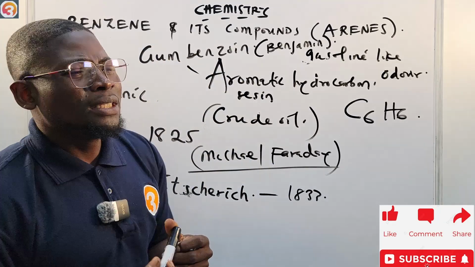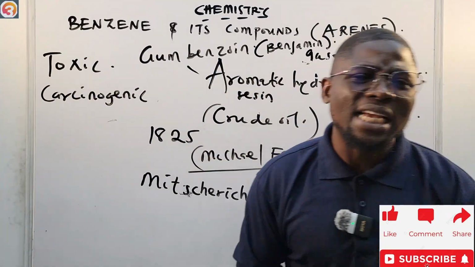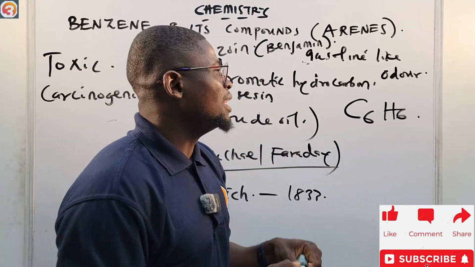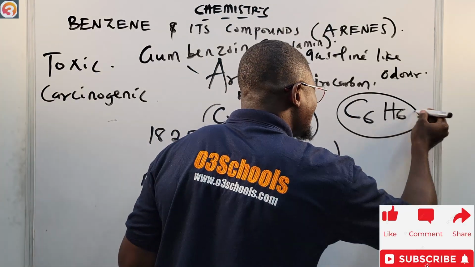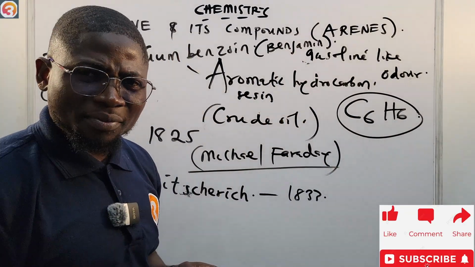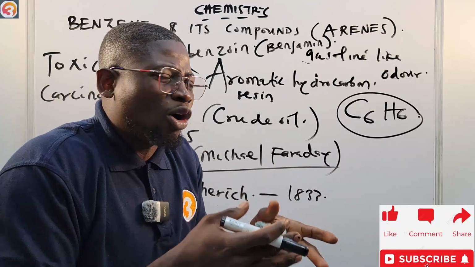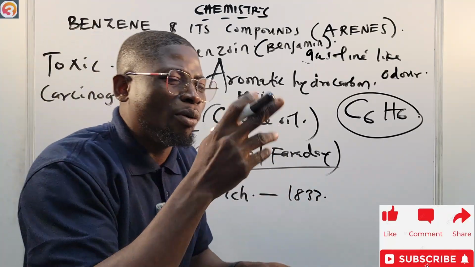But after the existence of benzene, the structure of benzene became a mystery for a very long time. Nobody knew how they could draw the structure of a compound that has C6H6 as its molecular formula from carbon, which is tetravalent, that has 4 bonds surrounding it.